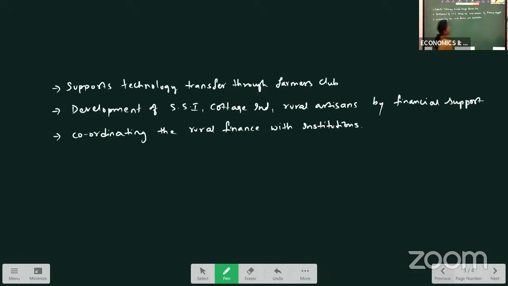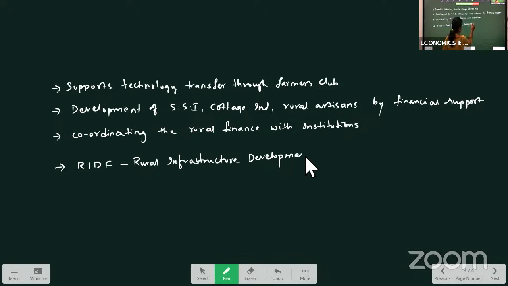To perform these functions, NABARD has introduced a concept, that is, they have extended the financial assistance through RIDF. RIDF is what? Rural Infrastructure Development Fund. As we have seen in the functions, it will provide loans to the state government for rural infrastructure development.